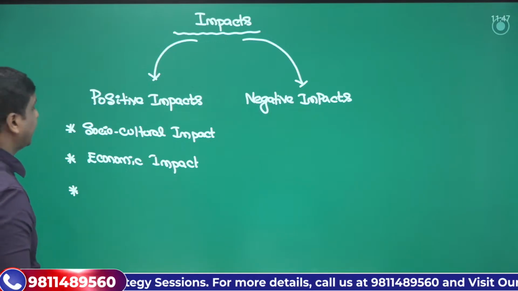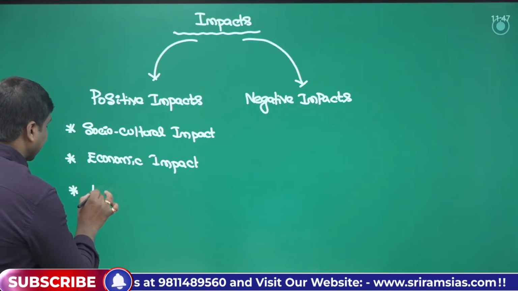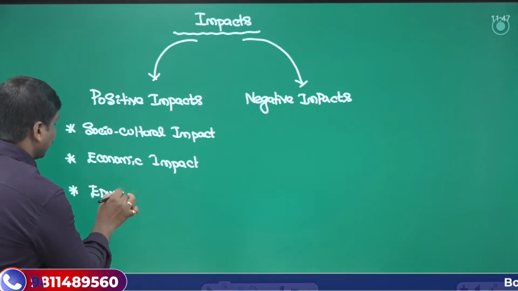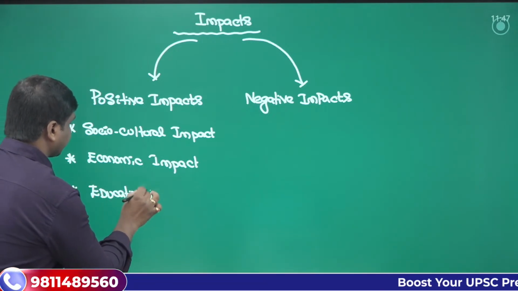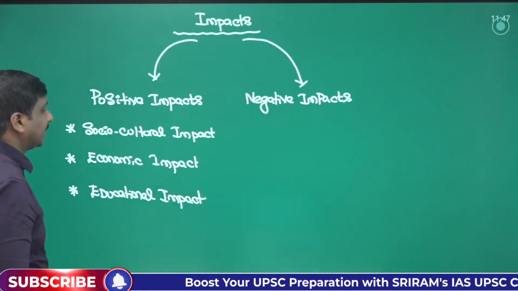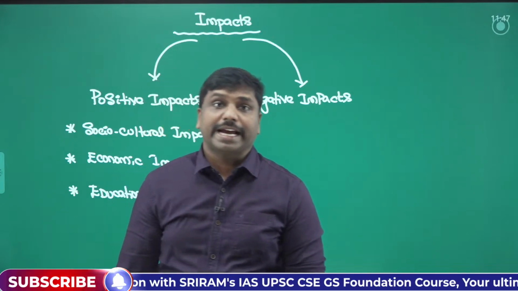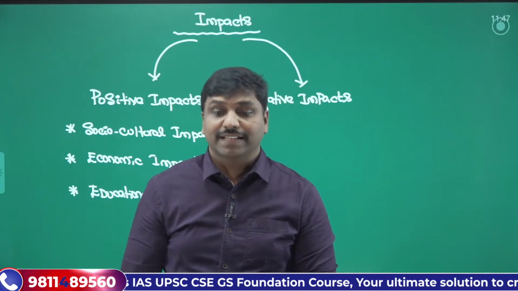And there we can further see impacts on other aspects like educational impact. So like that we can see economic impact, educational impact, or socio-cultural impacts, etc.